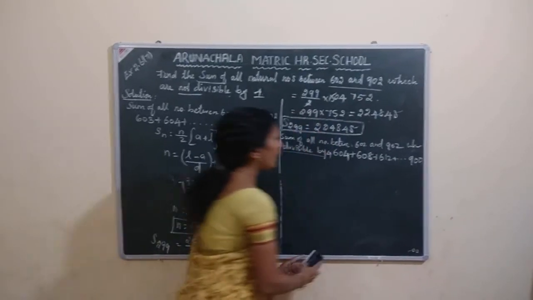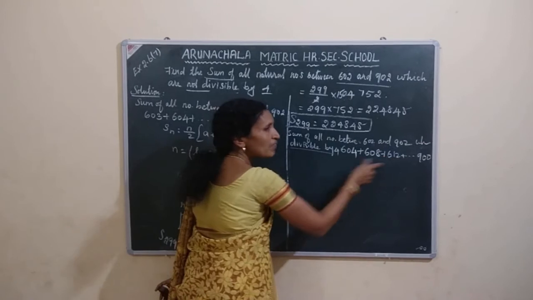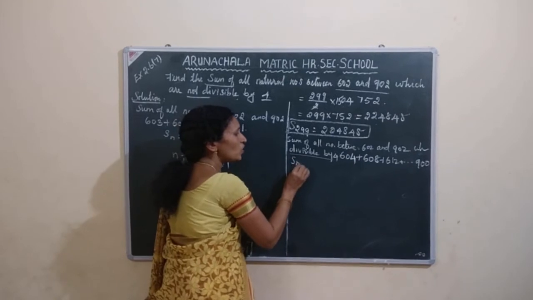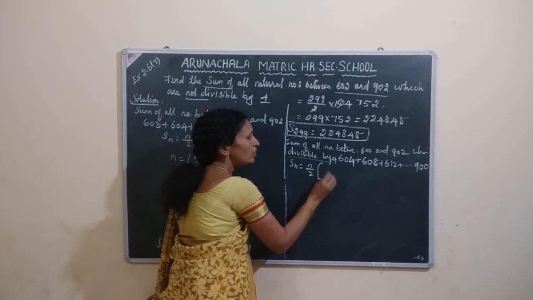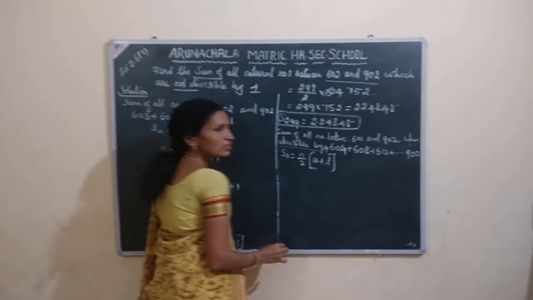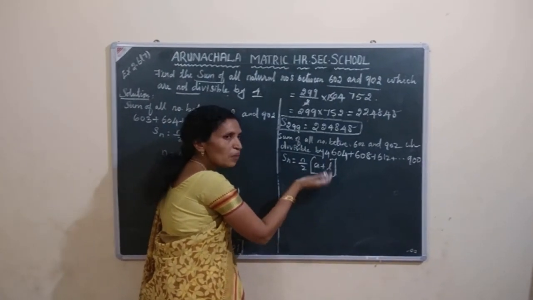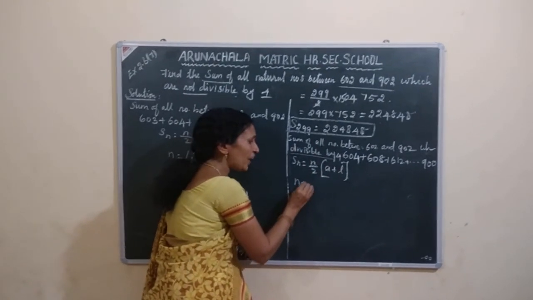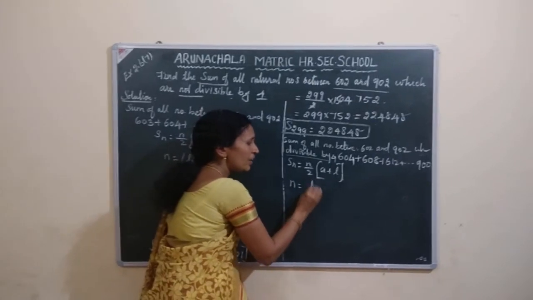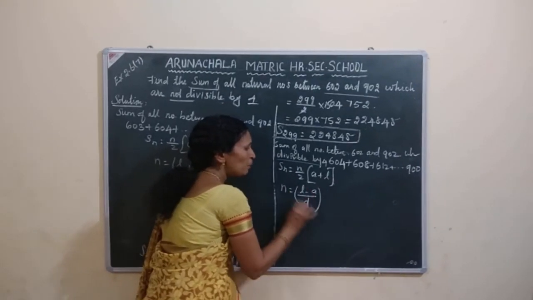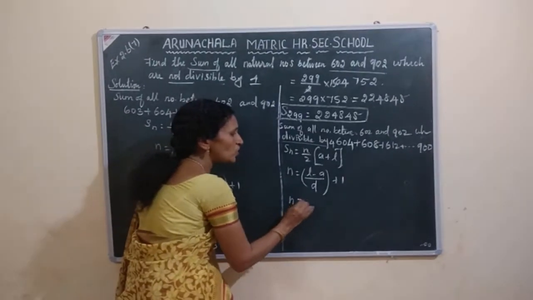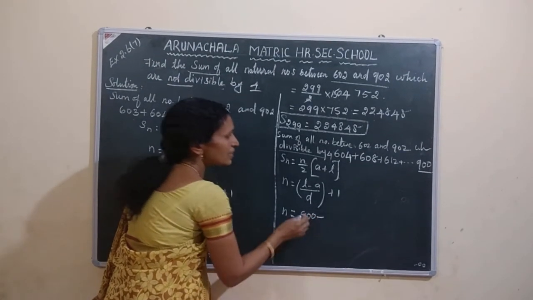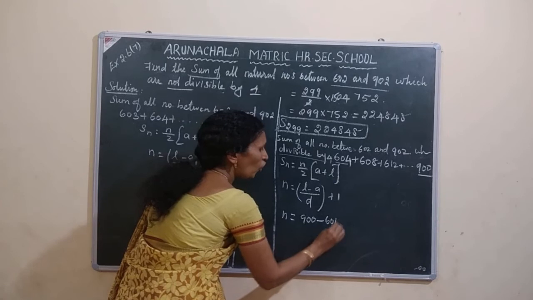Now come to this. Again, the same way you have to do. What you have to find first? What's the formula? Sn equal to n by 2 into a plus l. Can you apply the values directly? No. Here the n value you don't know, so first you have to find the n value. n is equal to (l minus a) by d plus 1. L value is 900, minus a value 604, by d value.